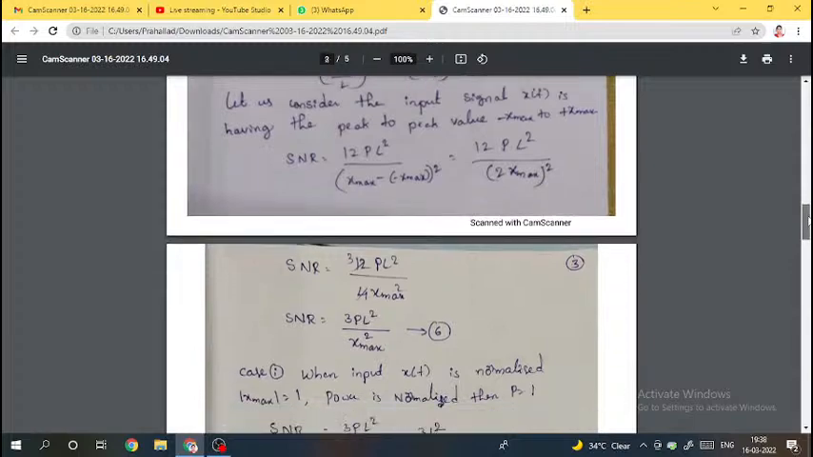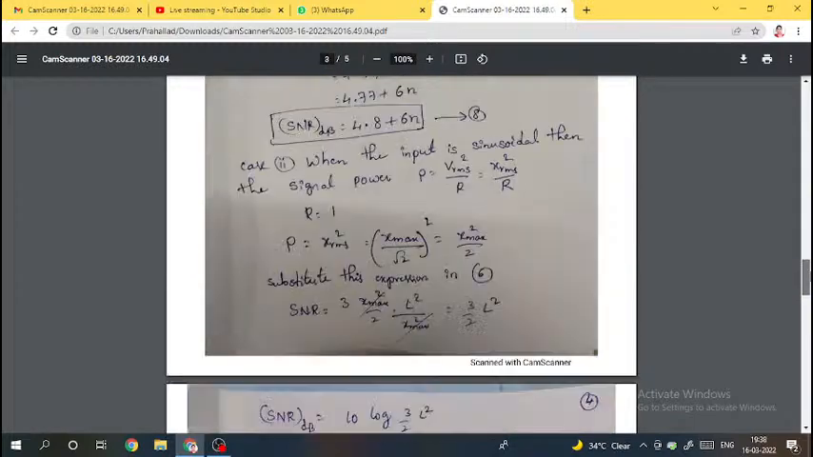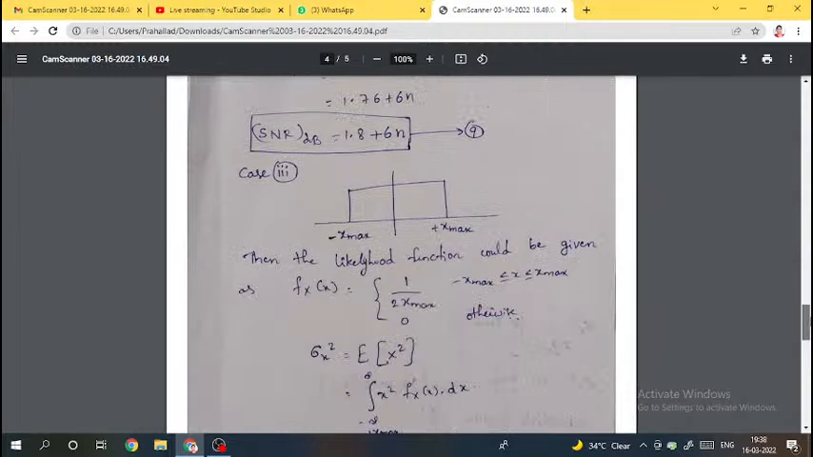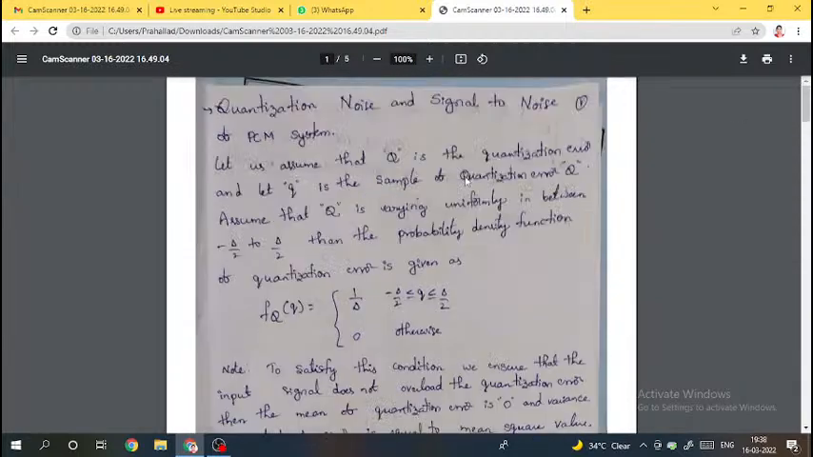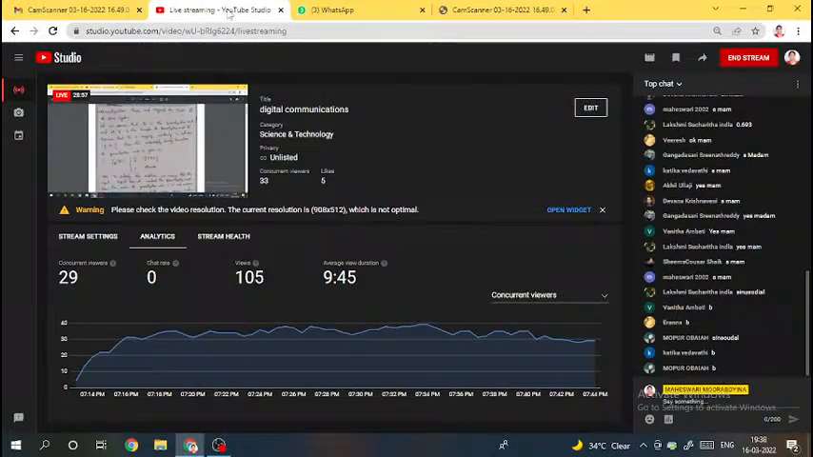Then assume the conditions, case 1, case 2, case 3. In the problem they will ask the conditions on the input, and based on that we need to choose the expression. Otherwise they will ask to derive the expression for the signal to noise ratio of PCM. Direct question, 14 marks question.